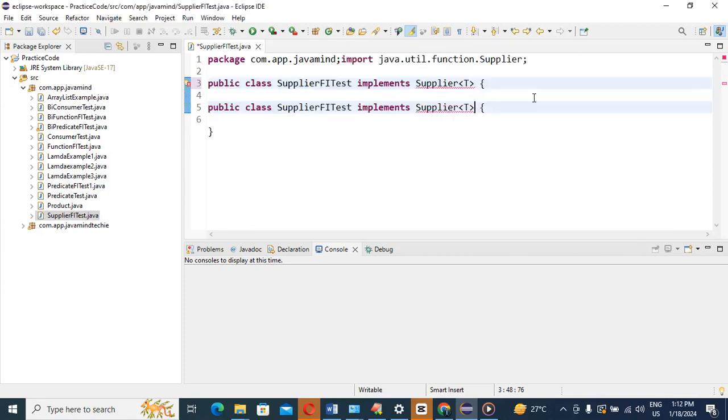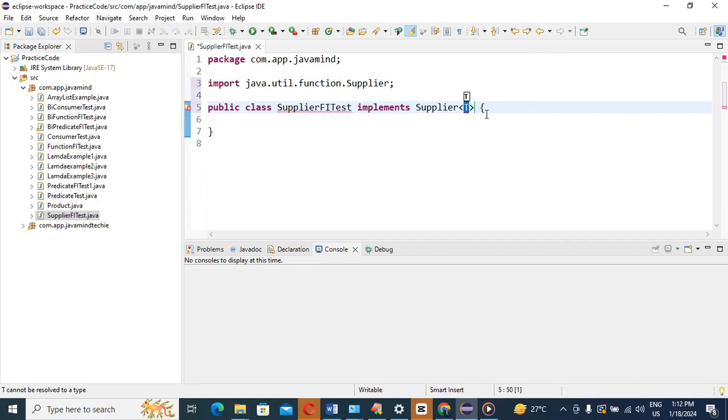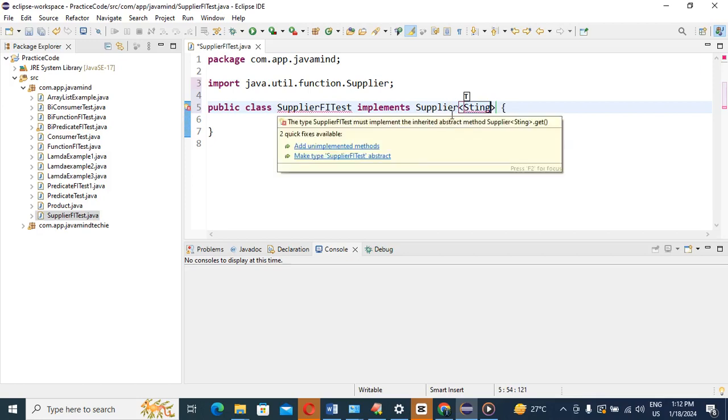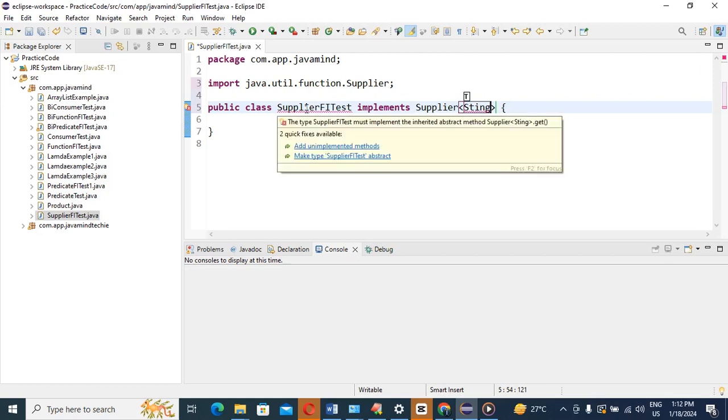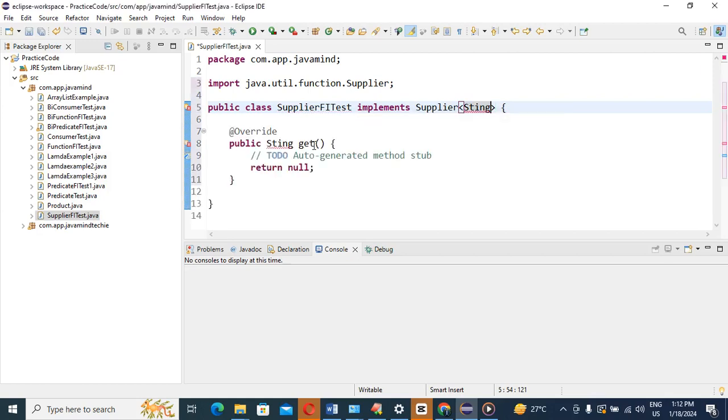Suppose this generic, I will take a String this time. Then we are going to implement the unimplemented method, because in Supplier we have one abstract method, and that name is what? Get.